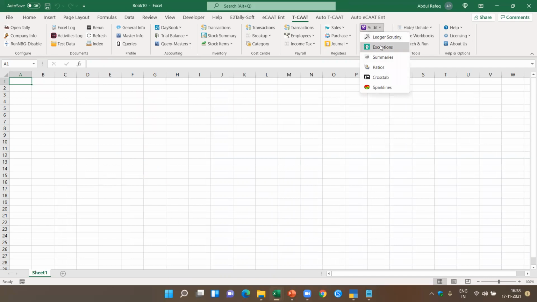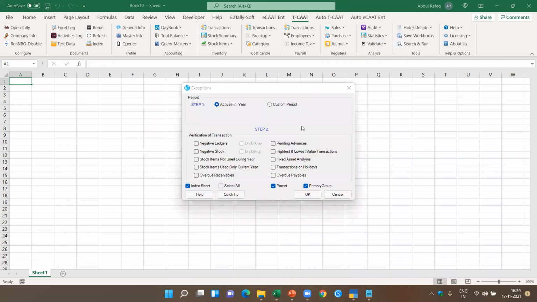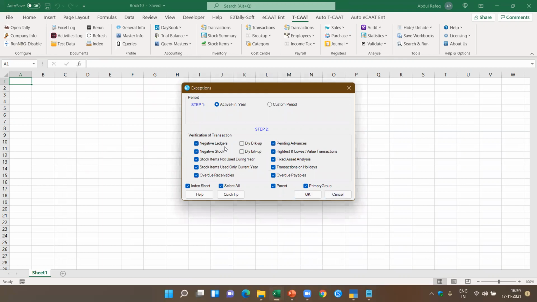Now this is what talked about this one. This is the exception. These are also available in Tally. So here also, if you see, it will give me all the information pertaining to the negative ledger. Here we also added daily breakups, which means it will also give me a daily breakup of the negative ledgers so that I know when the ledgers were negative.